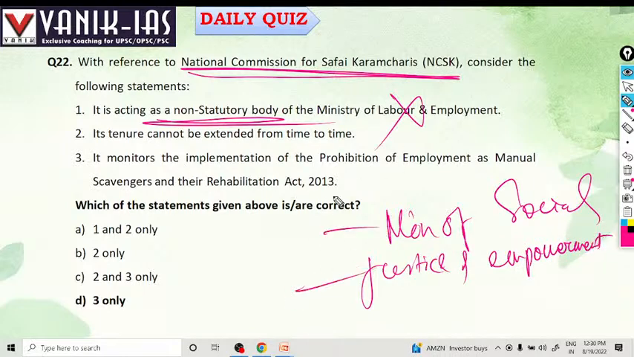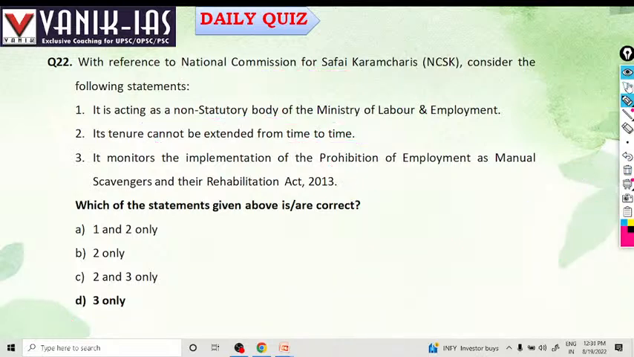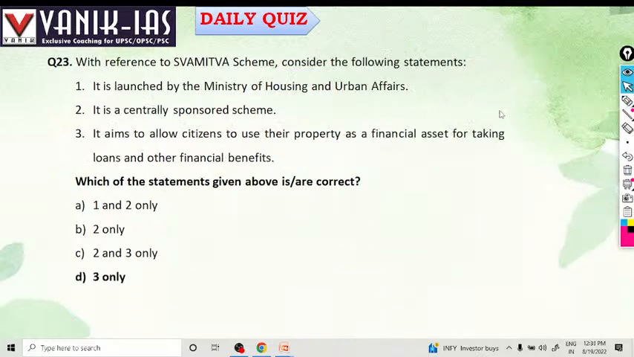It monitors the implementation of the Prohibition of Employment as Manual Scavengers and their Rehabilitation Act. Yes, this is right. The tenure cannot be expanded, right? This can be extended. Recently the tenure was extended by 3 years, so that's why it is in news. So only 3 is the answer. National Commission for Safai Karmacharis is under the Ministry of Social Justice and Empowerment, to ensure their rights and to reduce manual scavenging.